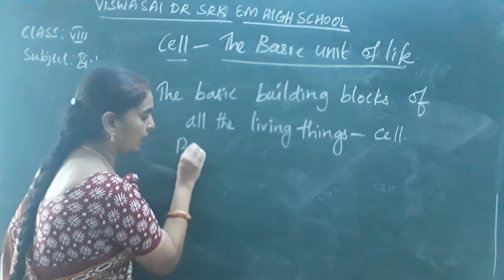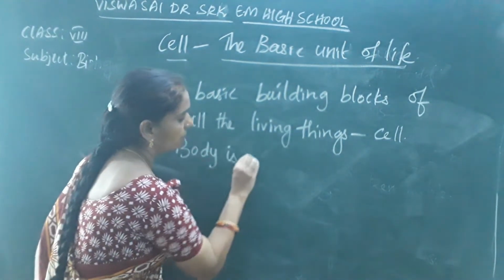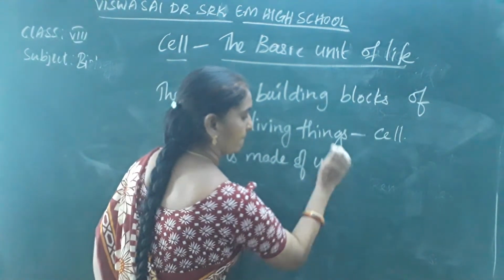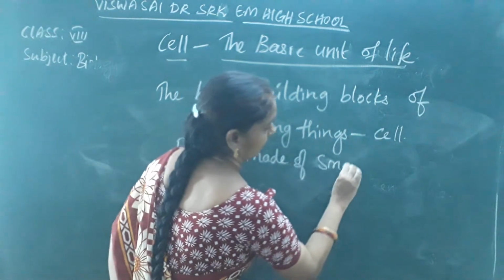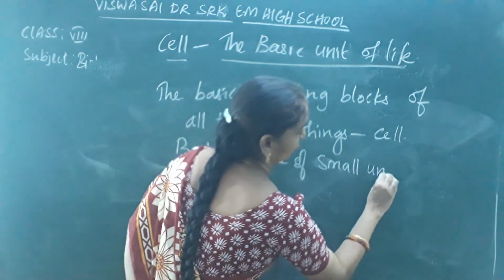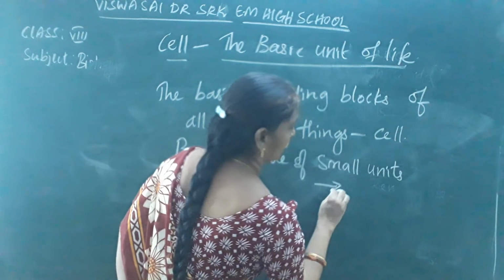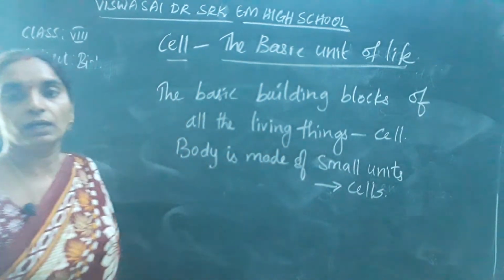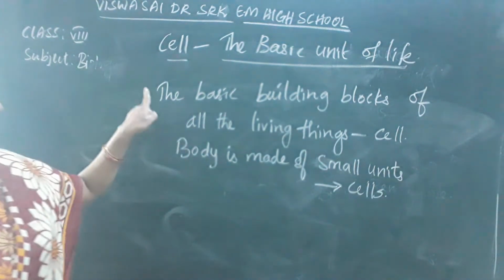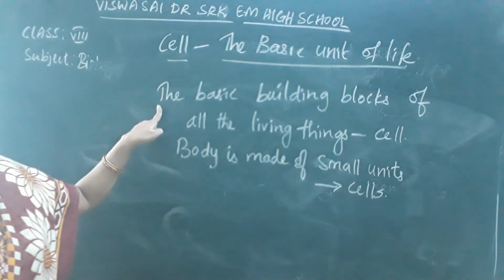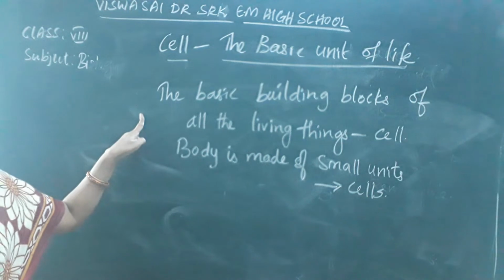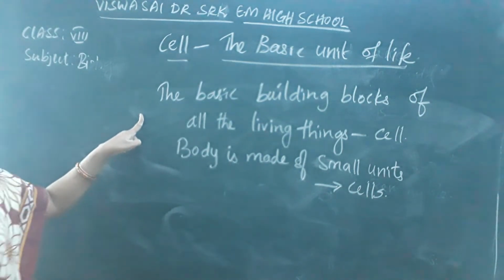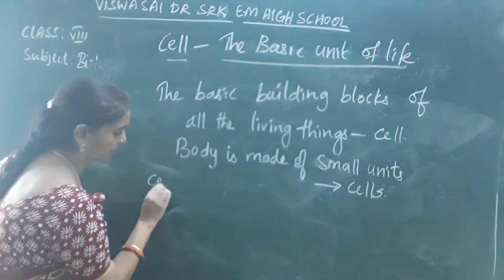So the body is made of small units, they are called cells. Okay, so these cells are the basic building blocks of all the living things. It is the structural and functional unit of the living organism.